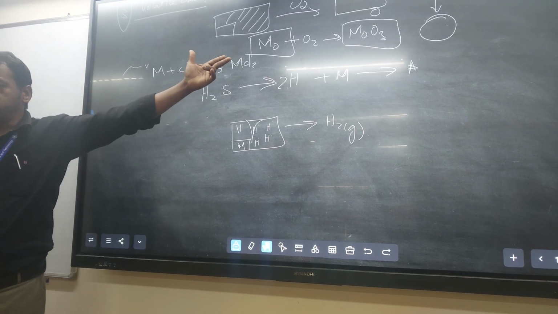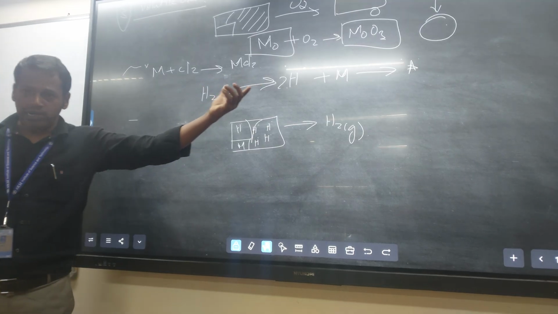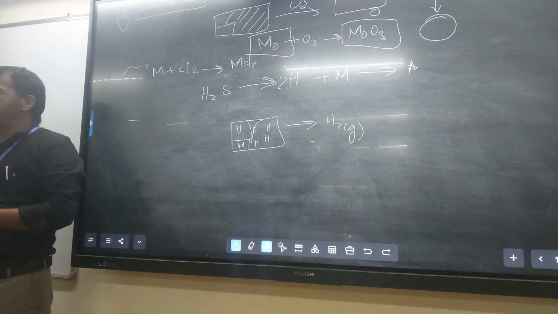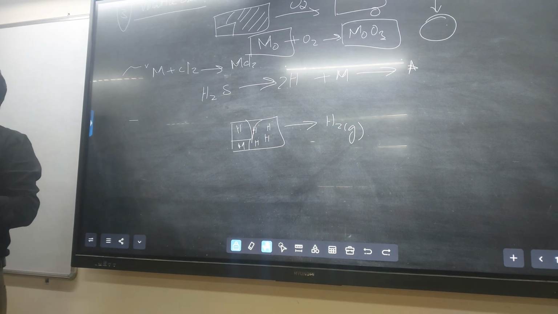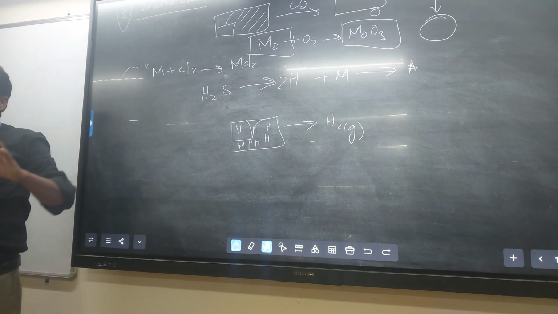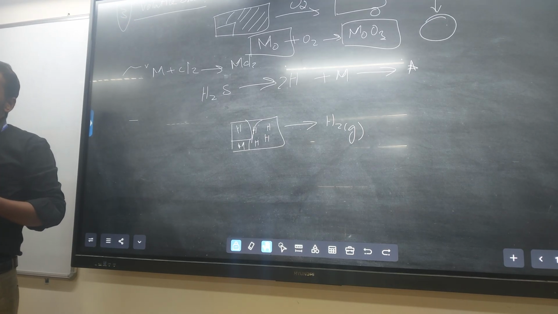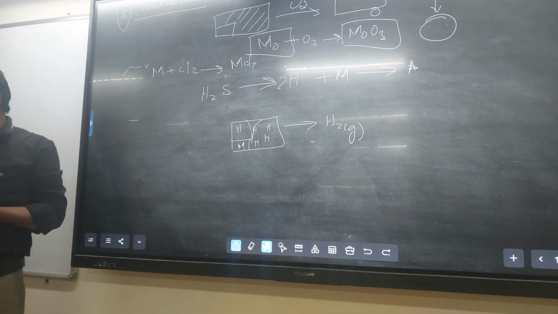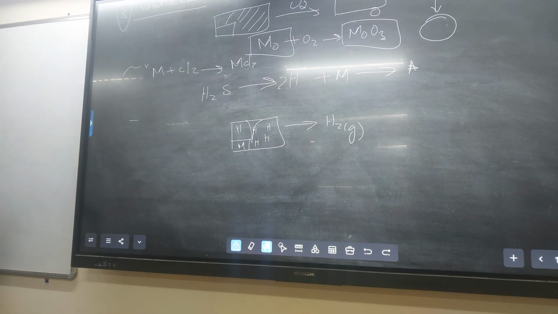O2 means what happens to the metal, Cl2 means what happens, similarly H2 means what happens. With H2, hydrogen embrittlement happens on your metal surface, but the other gases won't do this. Only hydrogen embrittlement occurs, because of the formation of H2 gas.